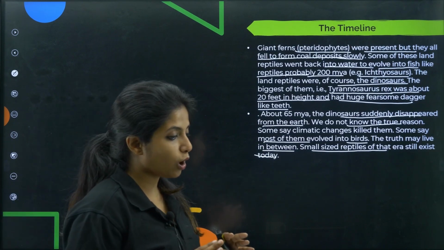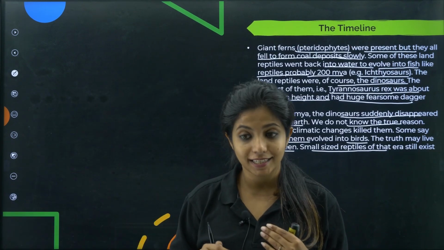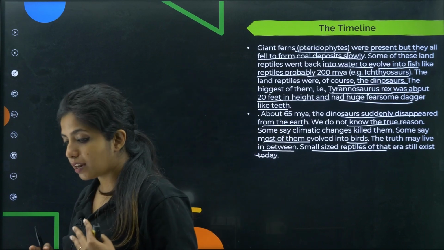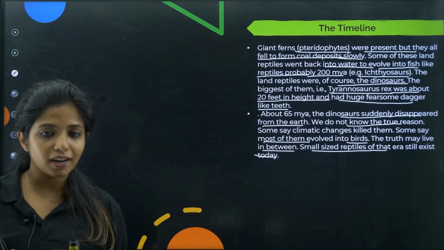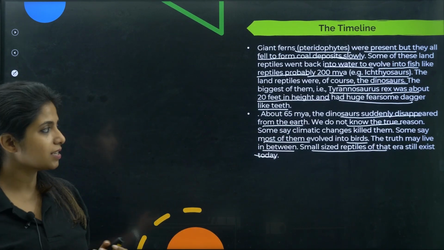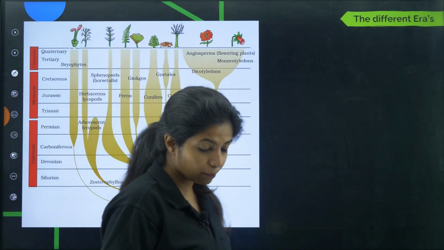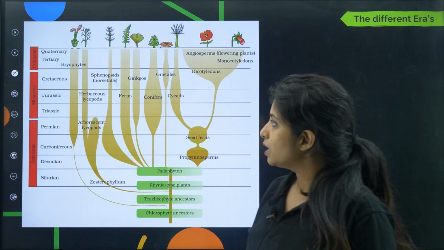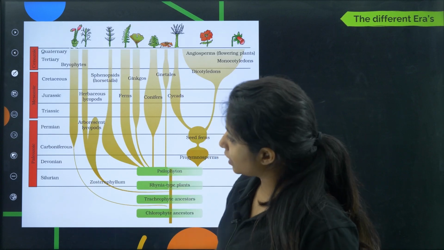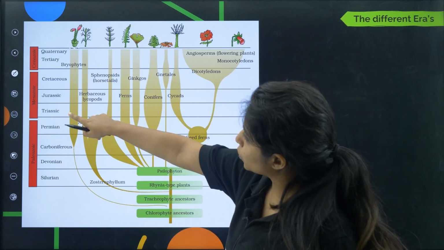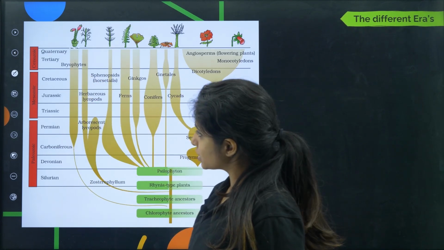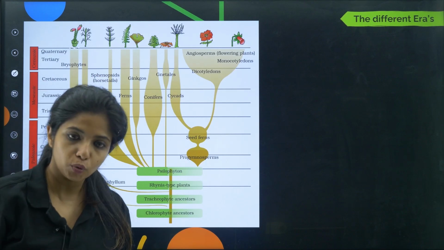Now comes the time where you have to talk about the different eras, the organisms which came up in different eras, the plants that came up in different eras. So we are going to talk about that next. The next thing is a picture that I have taken from your NCERT. You have different eras written over there. Okay, Paleozoic, Mesozoic, Cenozoic. So let's try to learn it slowly.